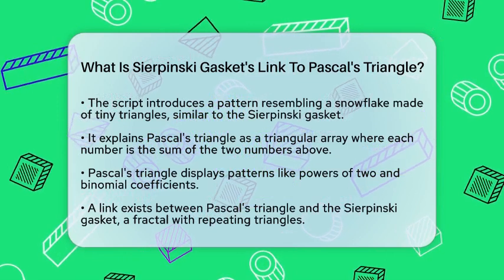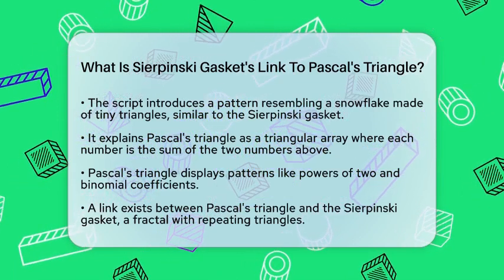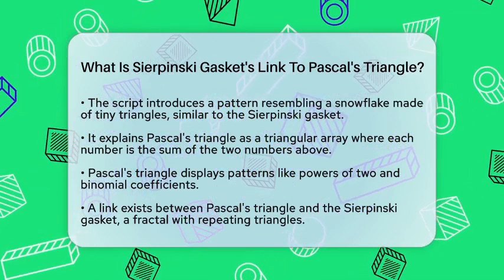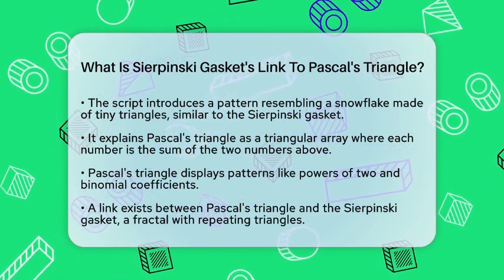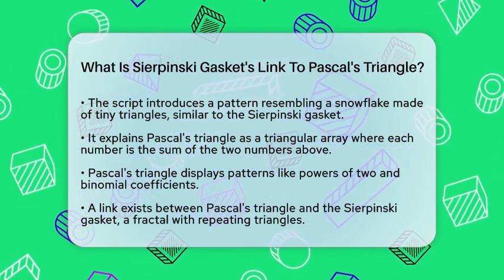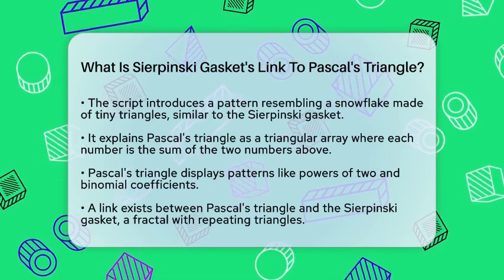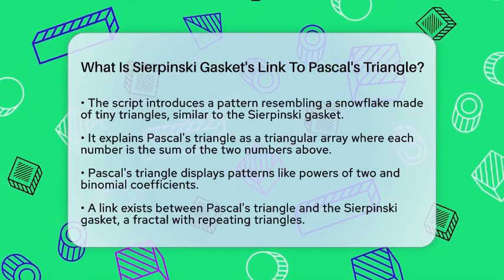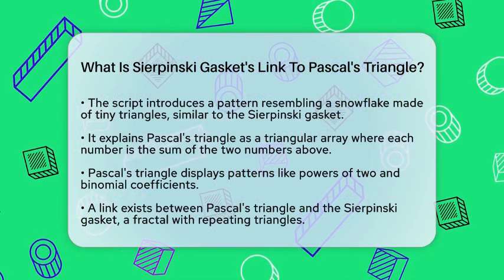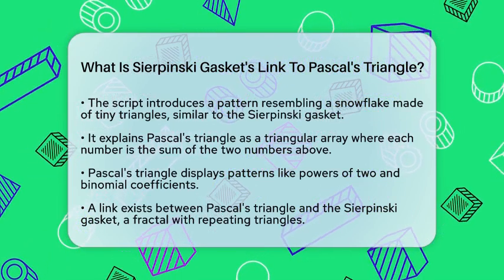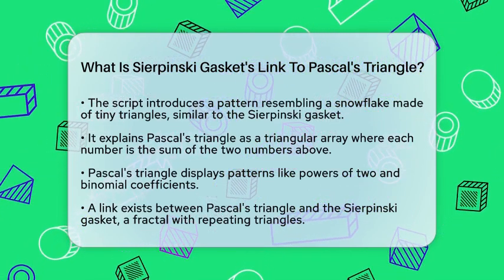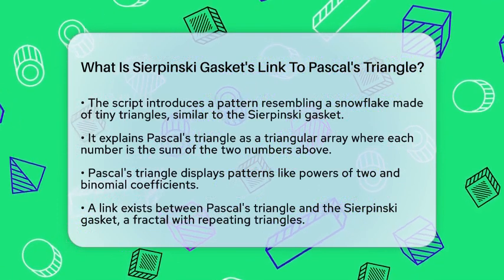Pascal's triangle is a triangular array where each number is the sum of the two numbers above it. It starts with a 1 at the top, then 2 ones below, then 3 numbers in the next row, and so on. When you look at Pascal's triangle, you see lots of patterns, like the numbers adding up to powers of 2 or binomial coefficients for expanding algebraic expressions.